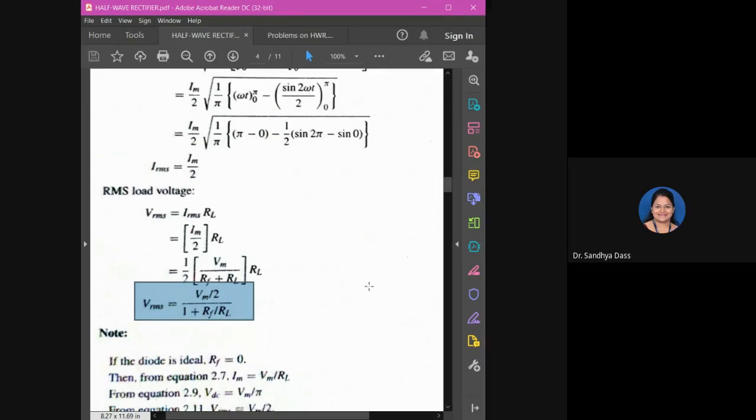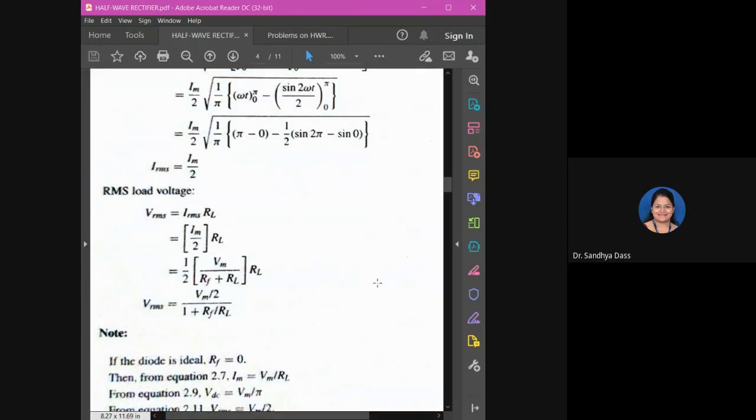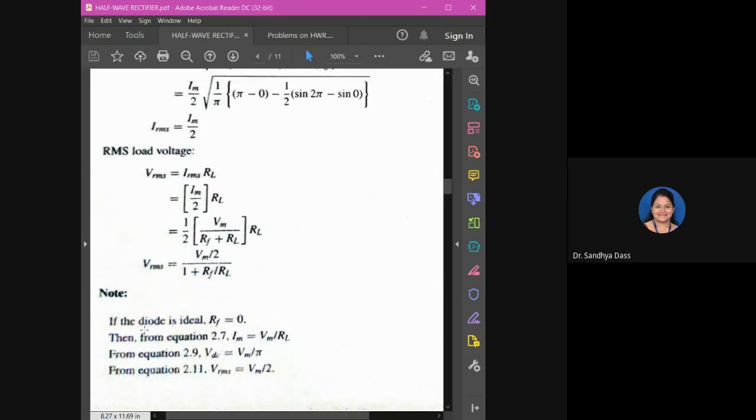Now recall, all these derivations we started for a practical diode, right? For a practical diode with internal resistance RF. So if the diode we are considering is ideal, then RF will be equal to 0. Please note down all these points.